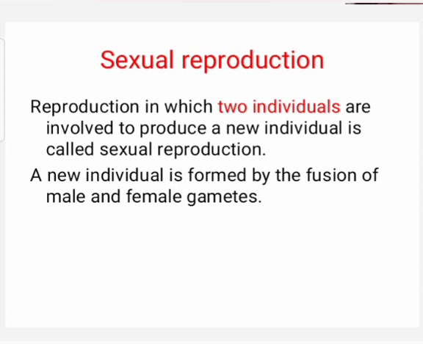What is sexual reproduction? Reproduction in which two individuals are involved to produce a new individual is called sexual reproduction. A new individual is formed by the fusion of male and female gametes. We have learnt in part 1 about DNA copying.